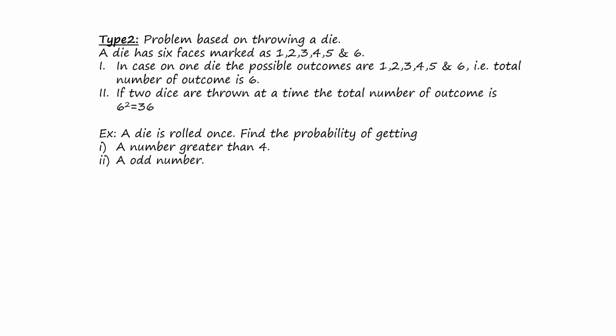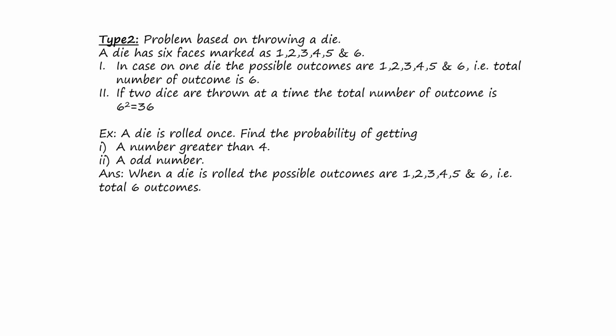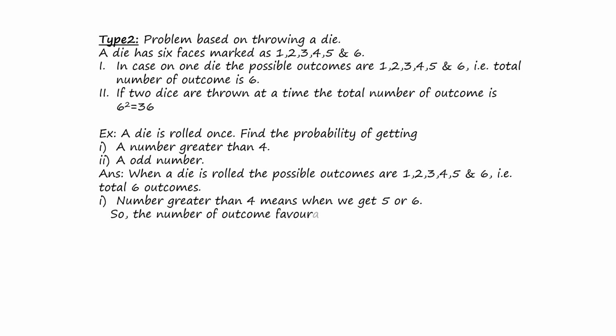Let's see an example. A die is rolled once. Find the probability of getting: first bit, a number greater than 4; second bit, an odd number. When a die is rolled, the possible outcomes are 1, 2, 3, 4, 5 and 6. That means a total of 6 outcomes. Now the first bit says a number greater than 4, which means the number 5 or 6. If we are getting 5 or 6, then only can we say the number obtained is greater than 4. So in this case, the number of outcomes favorable to the event is 2.